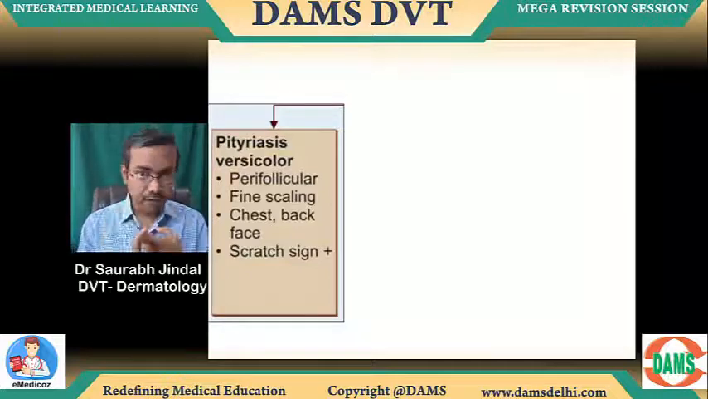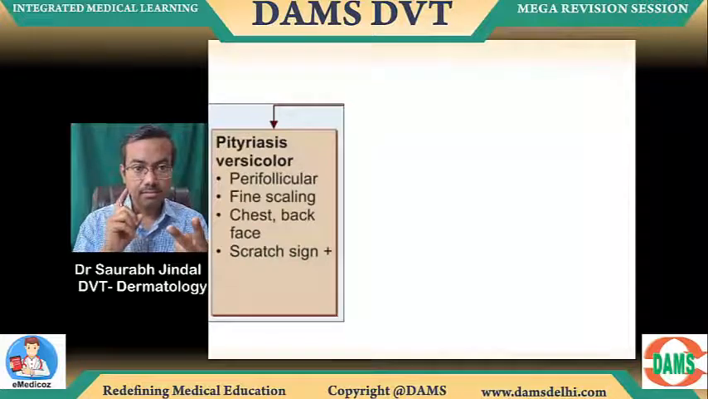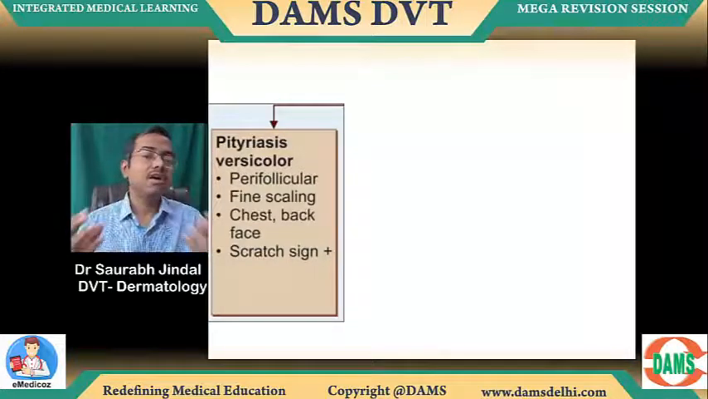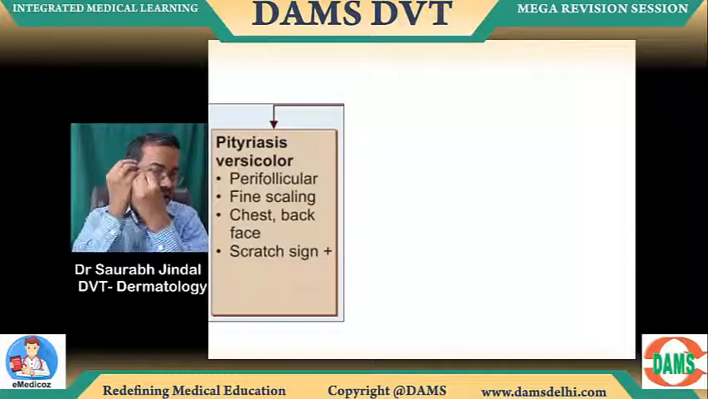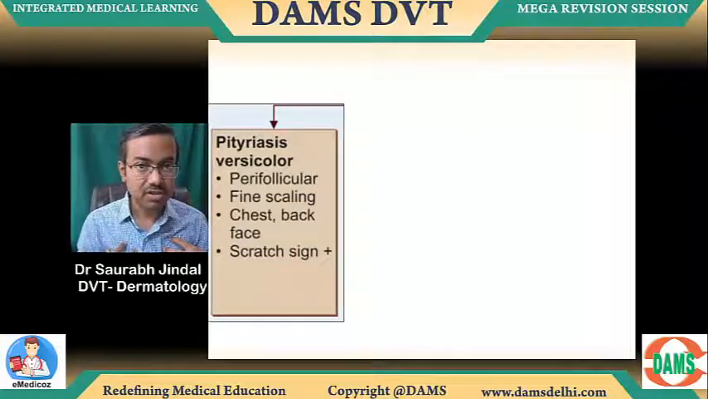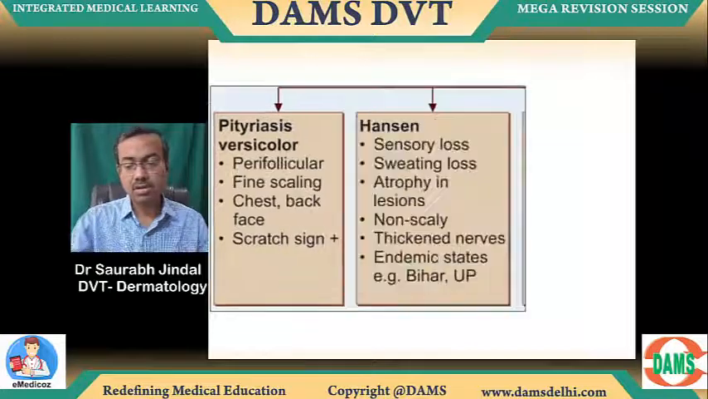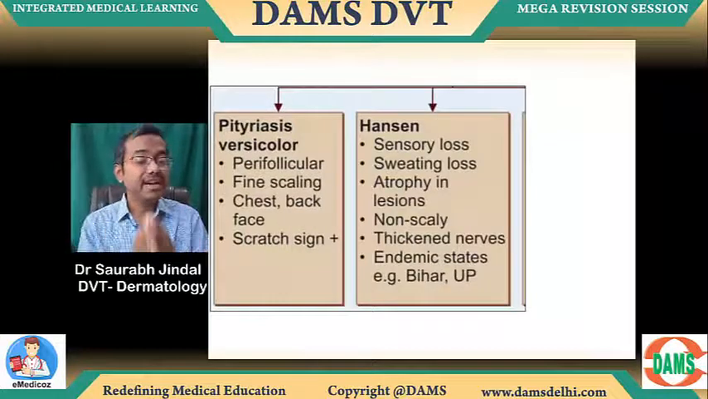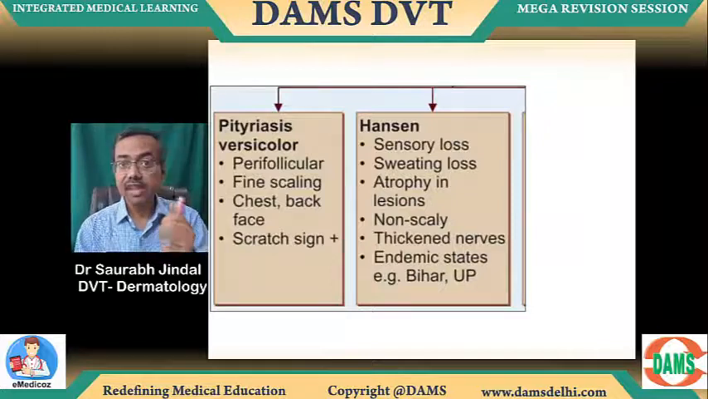If it's perifollicular, again same features: very fine scaling, Wood's lamp positivity, scratch positive, versicolor. So whatever you saw on the face, multiple small perifollicular lesions, if it happens on the chest and the back, it's versicolor. Okay. If it's Hansen, it's going to have a sensory loss. Indeterminate Hansen does not have a sensory loss. This has a sensory loss.